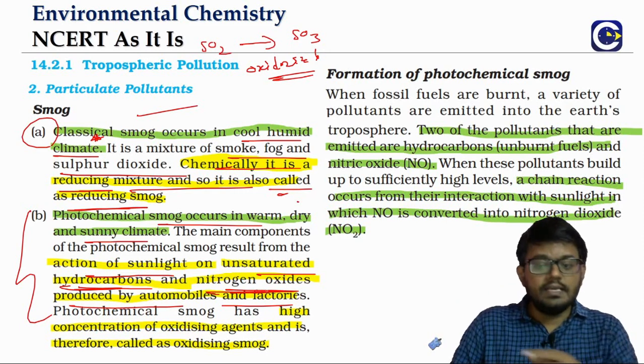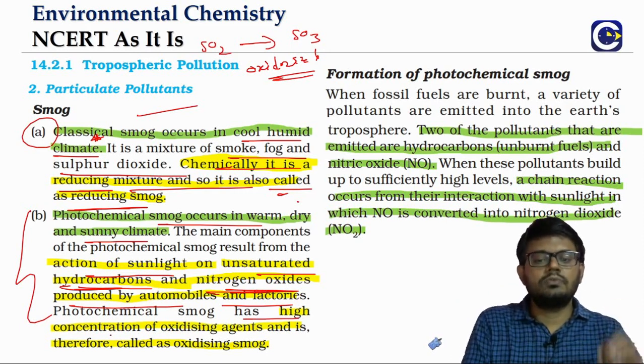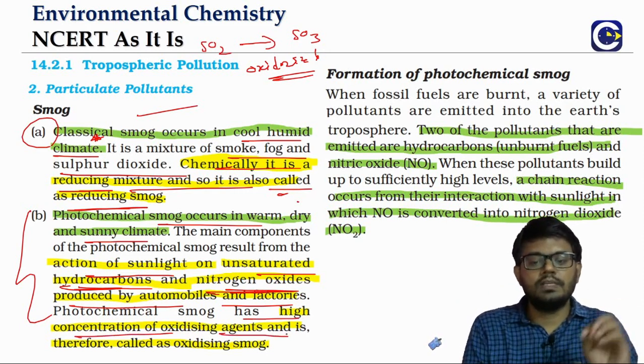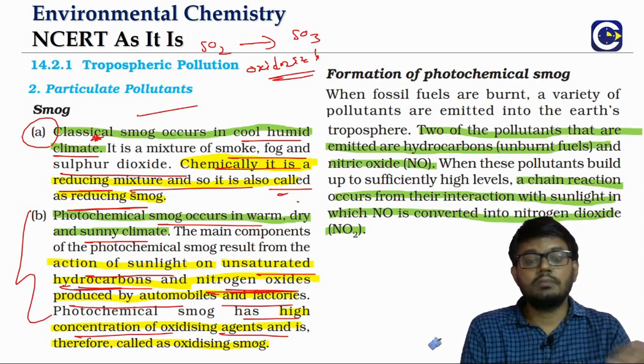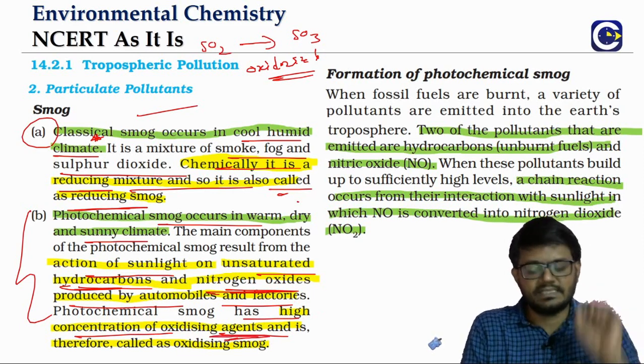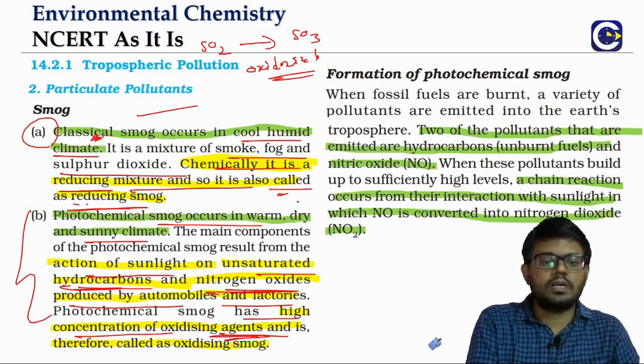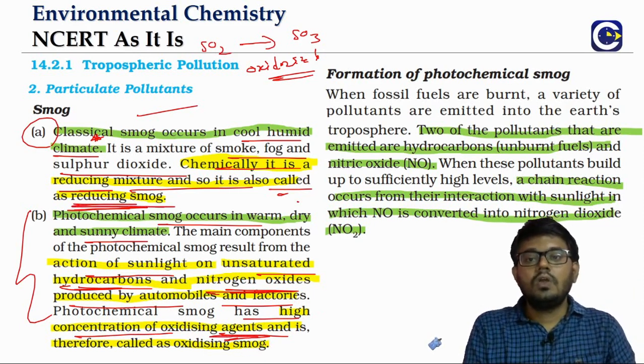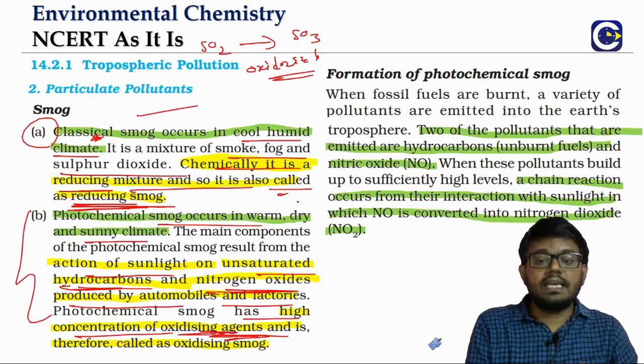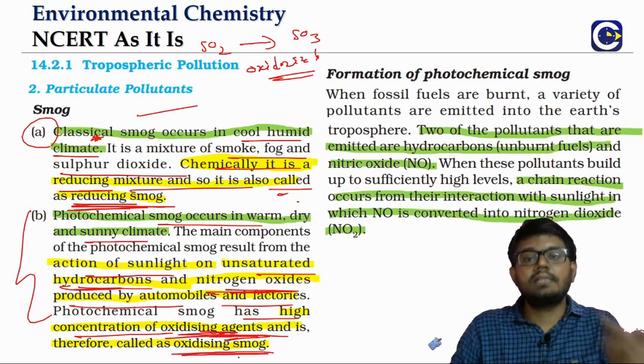And after some time, when we thoroughly discuss the composition of the photochemical smog, we will see that the photochemical smog has oxidizing agents. Classical smog has reducing agent, that's why we call it reducing smog. Photochemical smog has oxidizing agents, so we will call it oxidizing smog.